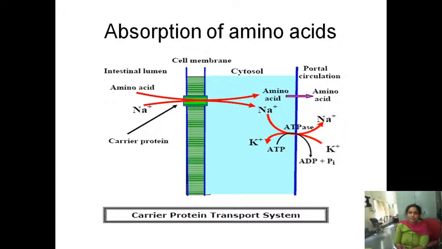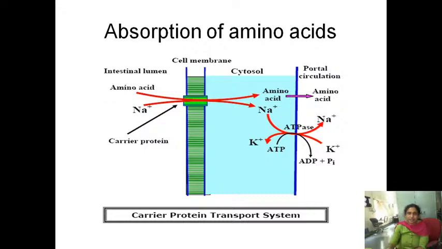They will be transported by the sodium dependent transporter, from here to here, by active transport. What do you mean by active transport? Active transport means the solute moves against the concentration gradient, from low concentration to higher concentration, and it requires energy and a special carrier. So the amino acid from the lumen to the intestinal mucosal cell is transported by active transport, and the transporter here is the sodium dependent transporter.